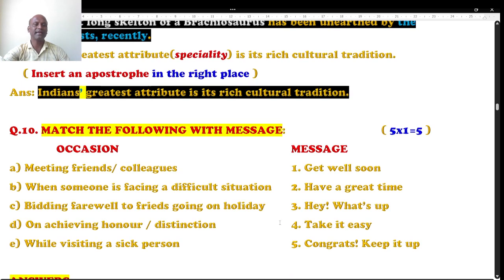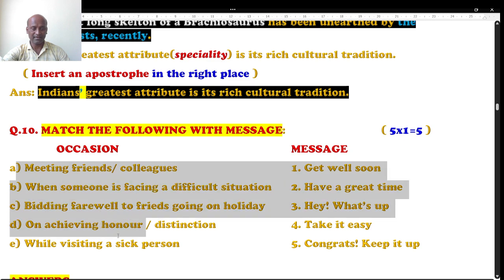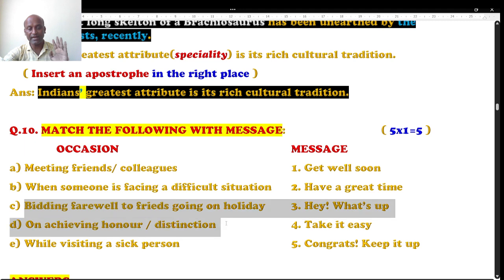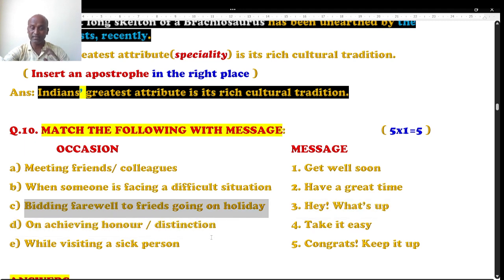Well, question number 10, match the following with the message. Students, on the left side column, the occasion is given, and on the right side, the message is given, right? Occasion is the situation, and in this situation, how do we greet them. Meeting friends or colleagues. When someone is facing a difficult situation. Bidding farewell to friends going on holidays. Well, say bye-bye.